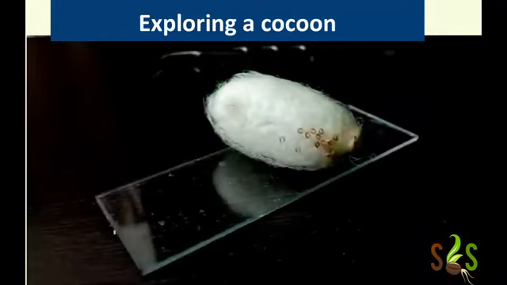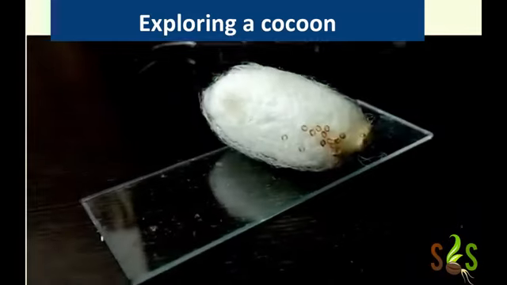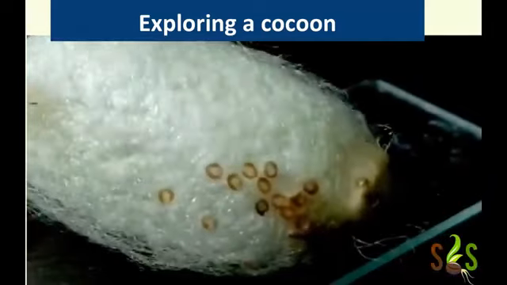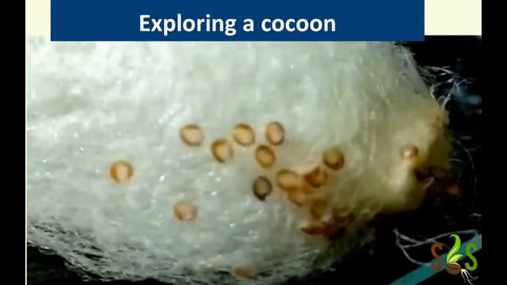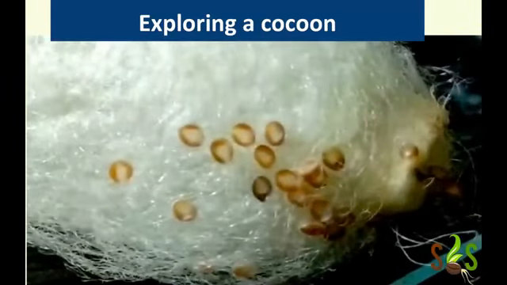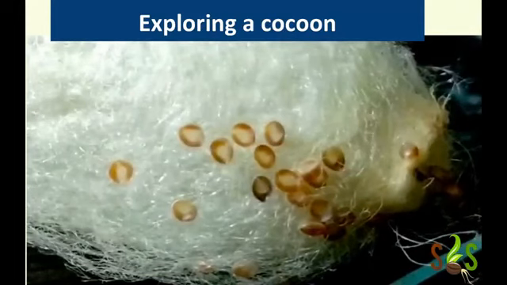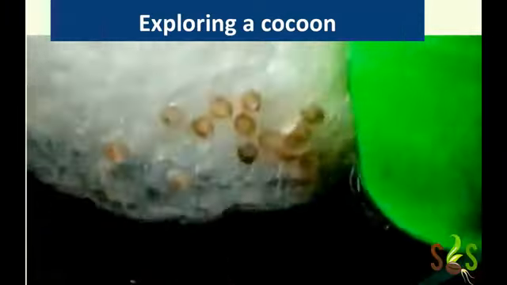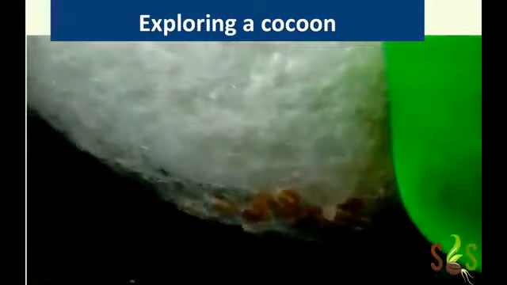So let's see how these eggs look if we zoom in. So yeah, you can see the eggs. These are the silkworm eggs, and you can also very carefully see the silkworm fibers. There are a lot of fibers over here.